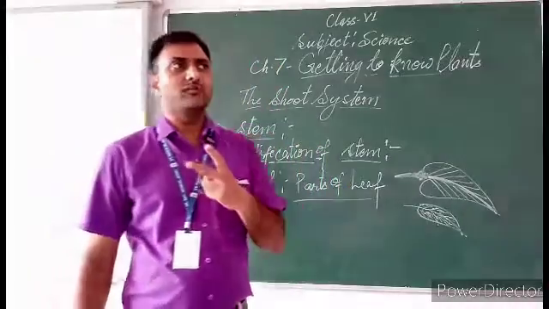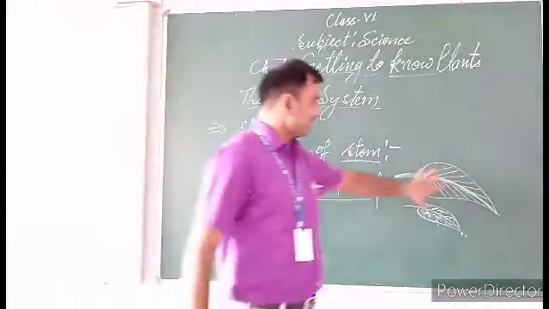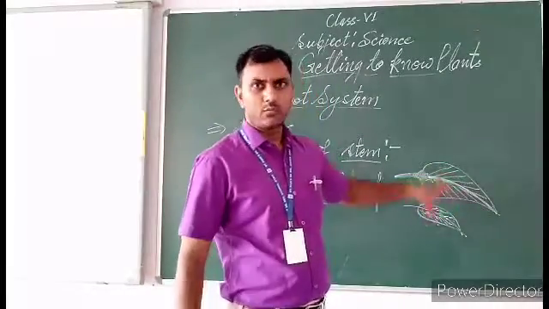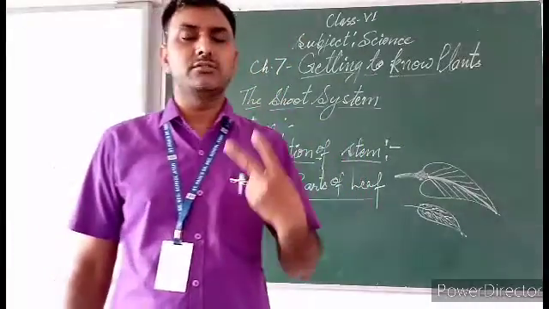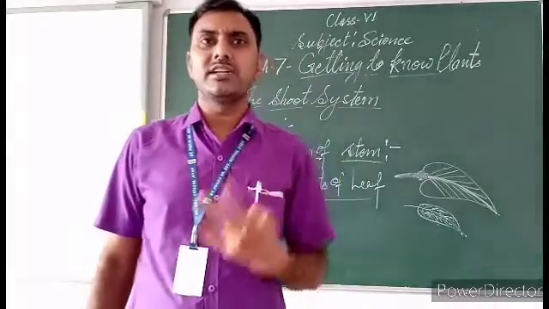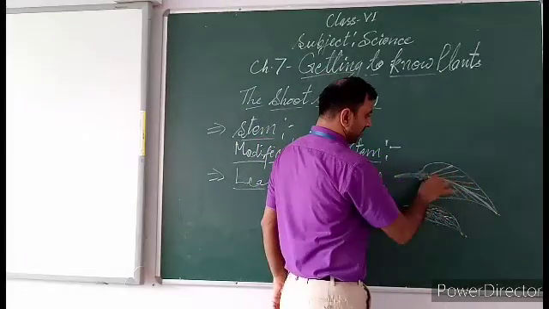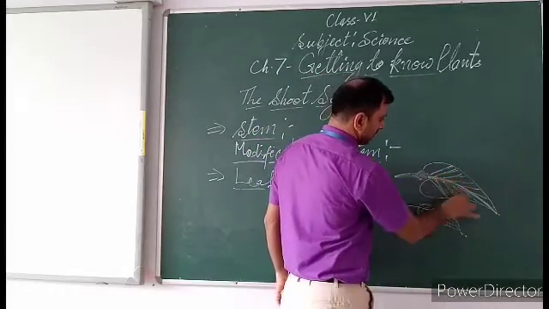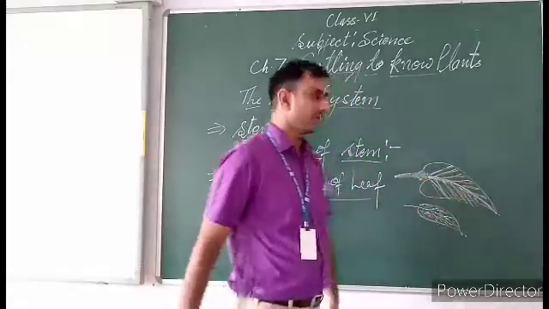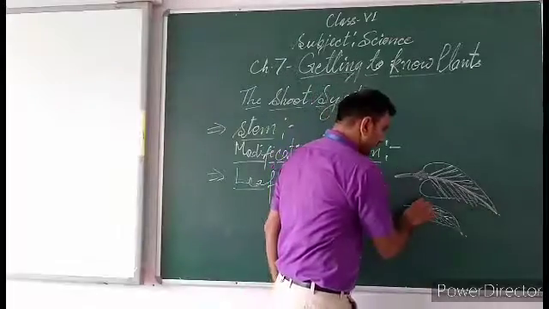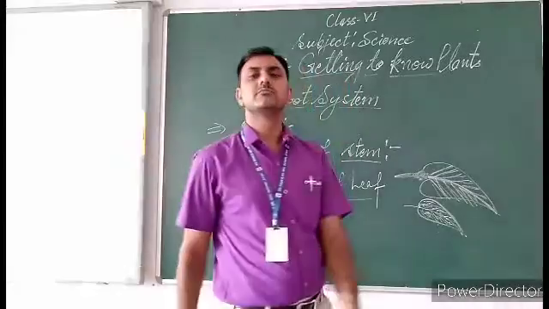There are two types of venation. This network of veins in a leaf is called venation. How many types of venation? There are two types: first one parallel venation, second one reticulate venation. Parallel venation, both are parallel. And this is called reticulate venation.